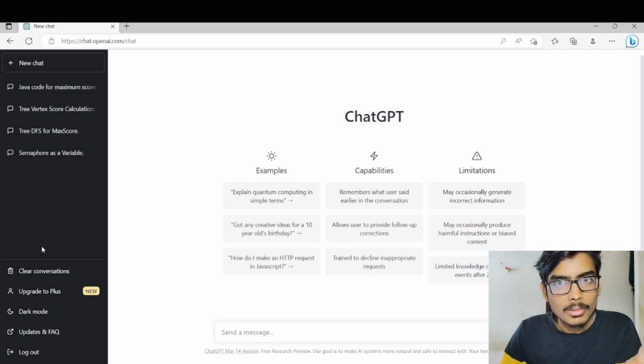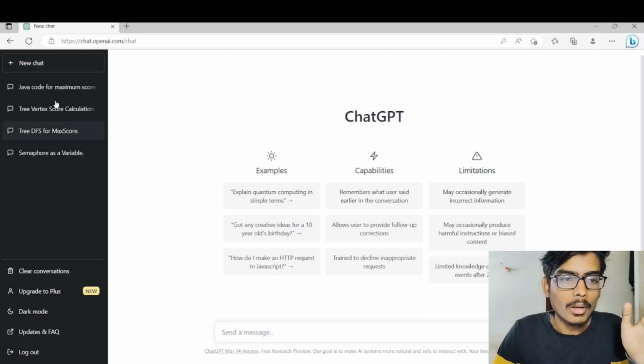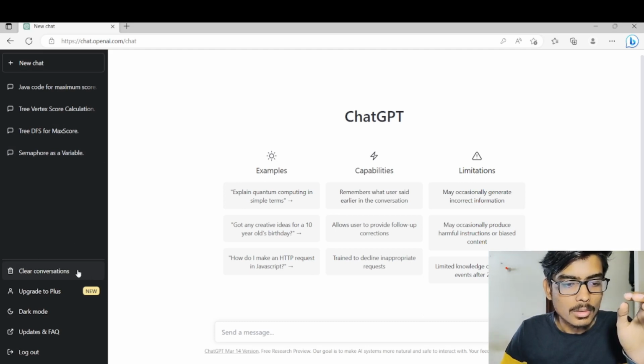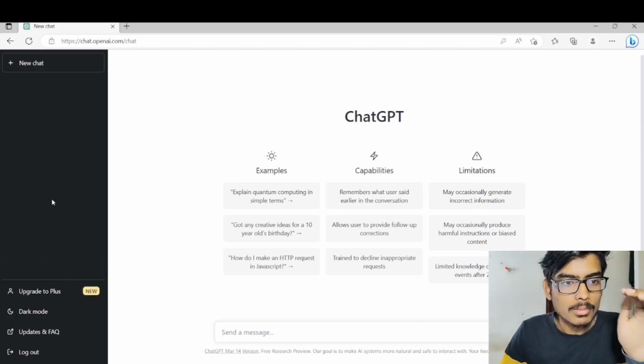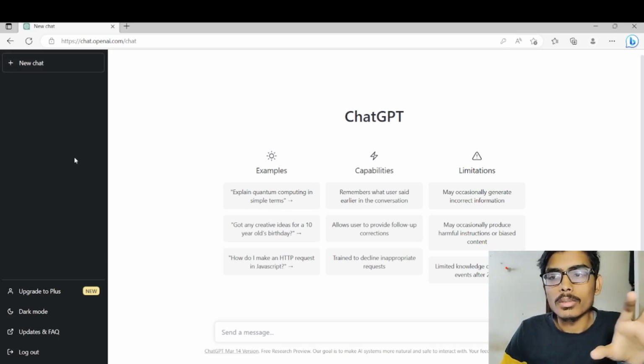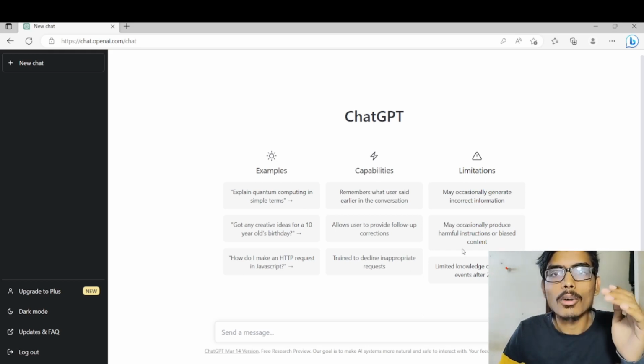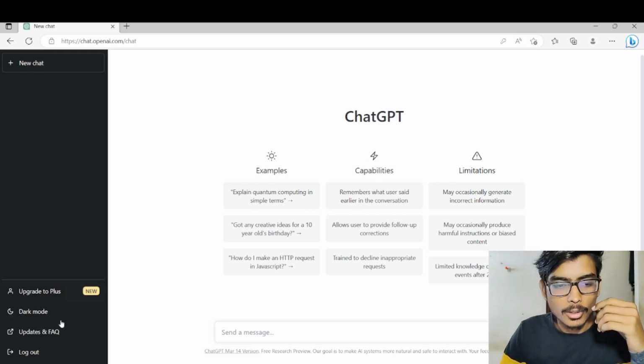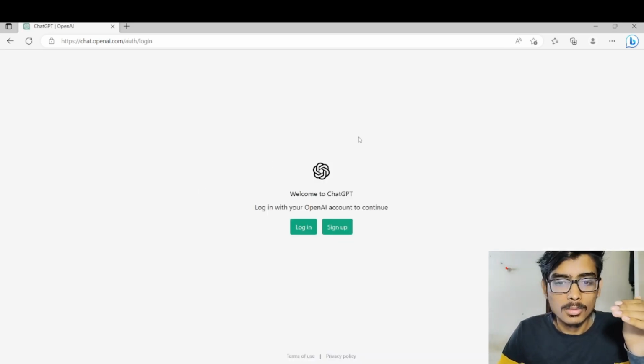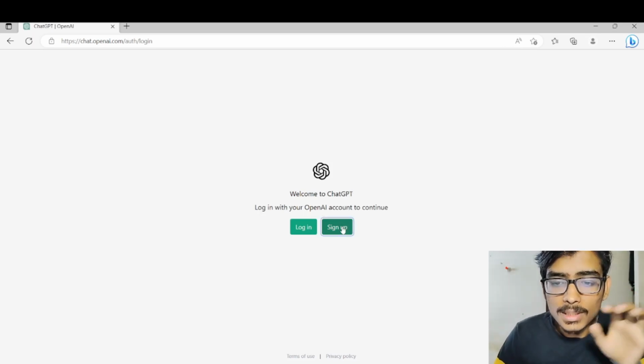we'll be coming back to this module, how you're going to use it for typing questions and having a new chat. And if you press this clear conversations, then all the previous conversations will get cleared. We'll come back to this module and look into how you're going to use it and what other options you can explore. But for now, let's log out from this and help the new users with how they're going to sign up. For signing up, you just have to press this sign up button